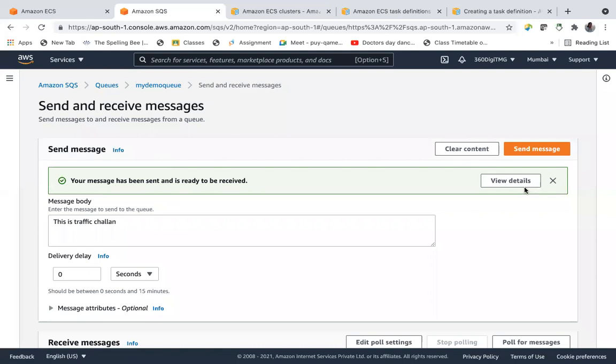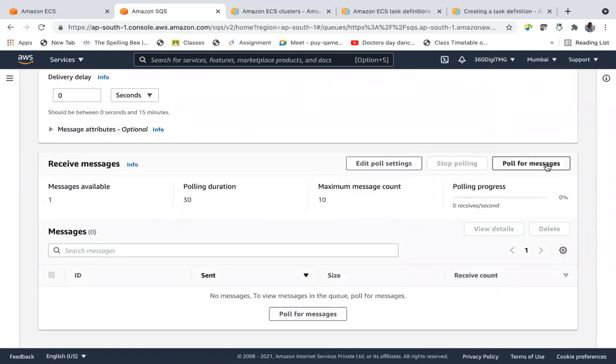Applications have to read from the queue. So this is a test portal to test the queue. Here I can poll for messages and get them. I am doing it manually. I know that one message is available in the queue. The polling duration is 30 seconds. Maximum message count is 10, so at a time you can poll for 10 messages.